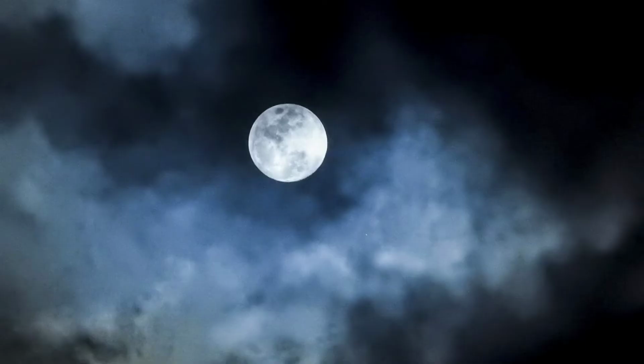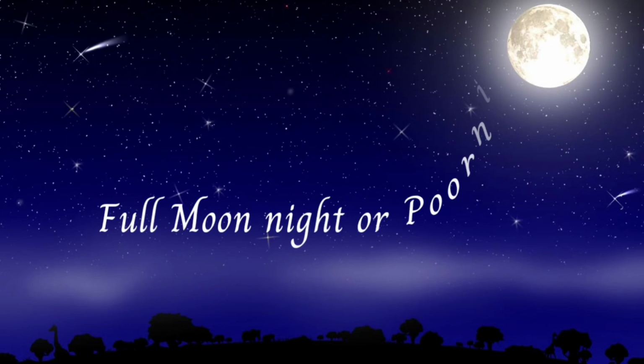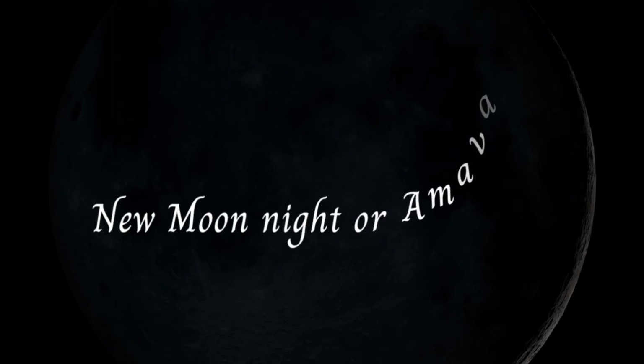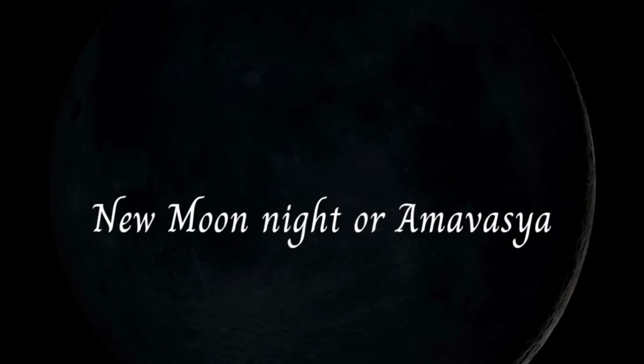Along with this, you can also see our moon in different shapes at different positions on different nights. You can see the full moon once in a month, and this day we call the full moon night or Purnima. A fortnight later, you cannot see the moon at all in the sky. This night we call new moon night or Amavasya. On this night you can watch the sky the best, provided it is a clear night.